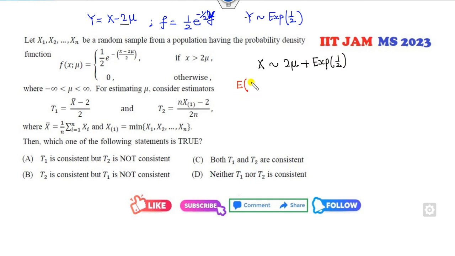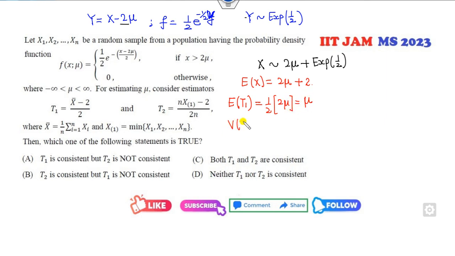So firstly I can find the x bar. X bar means E of x. So this will be my 2 mu, which is a constant value. What is the expected value of this? It is 2. So if I substitute the expected value of T1, half is outside. Expected value of x will be 2 mu plus 2, so the 2 will cancel out. So it is my mu.